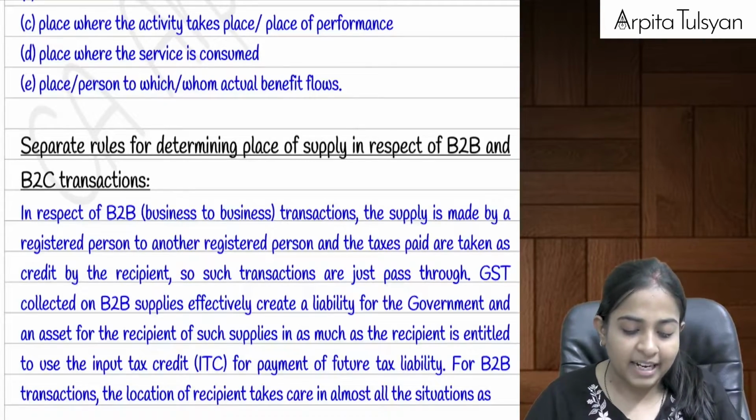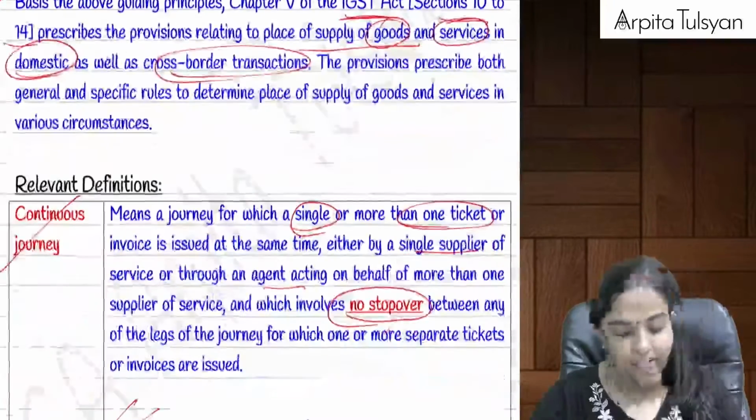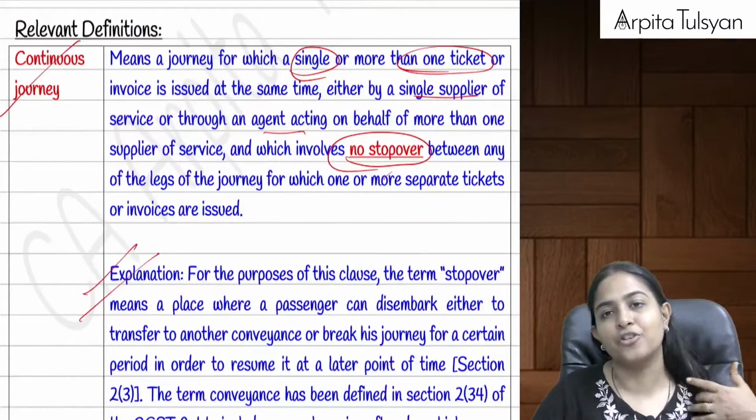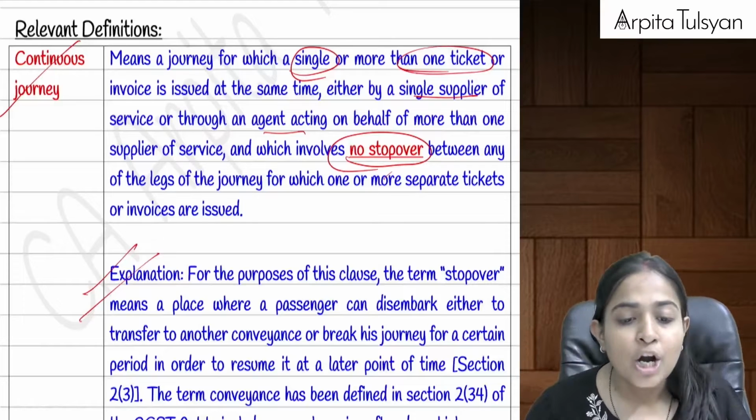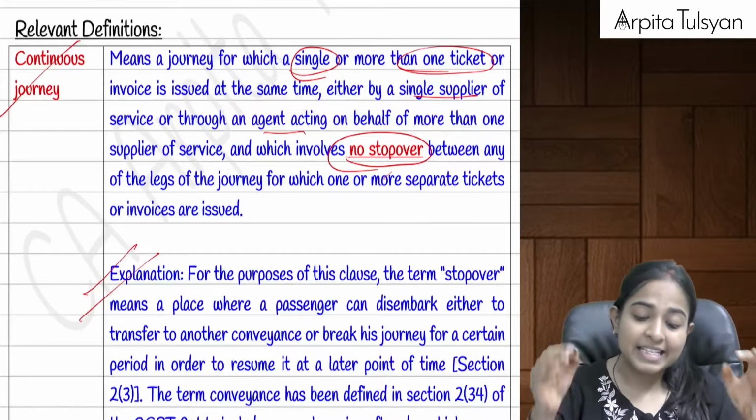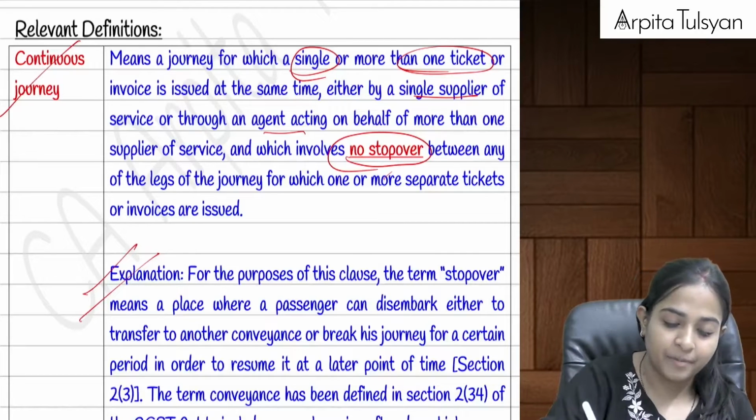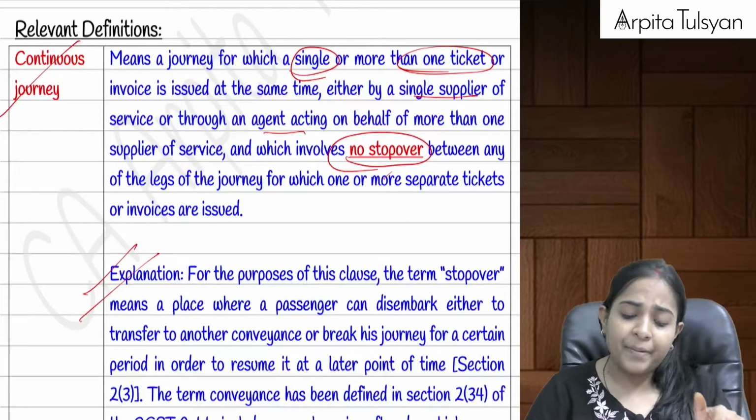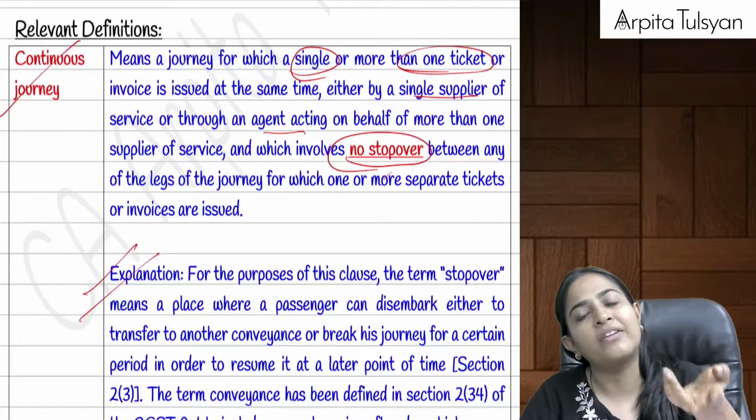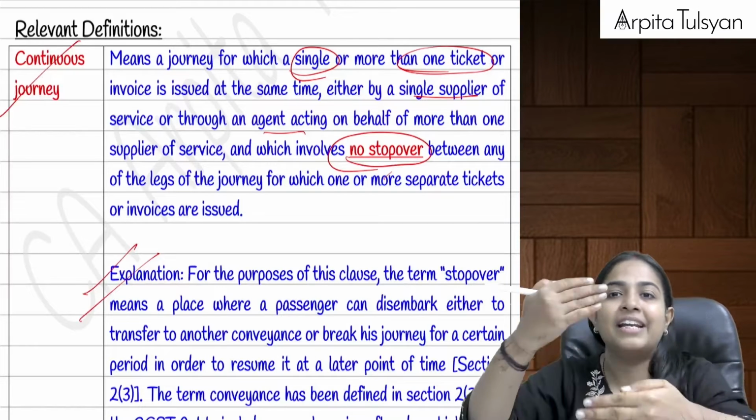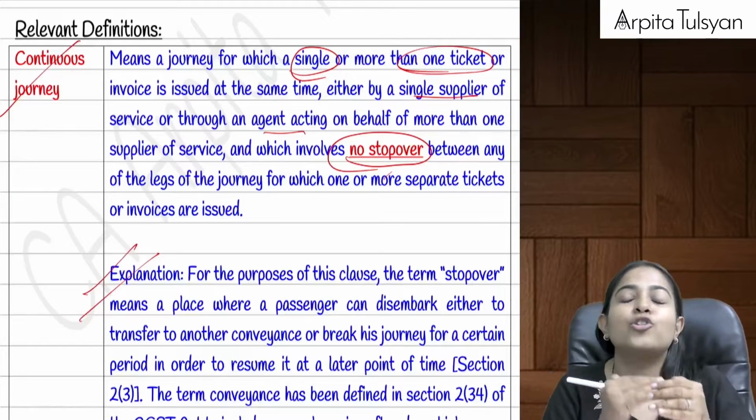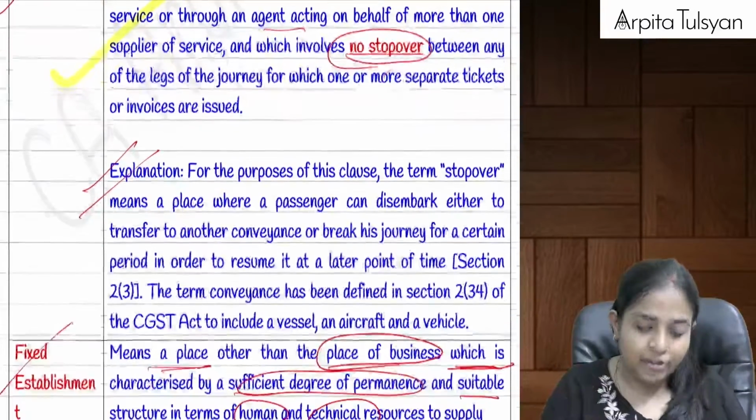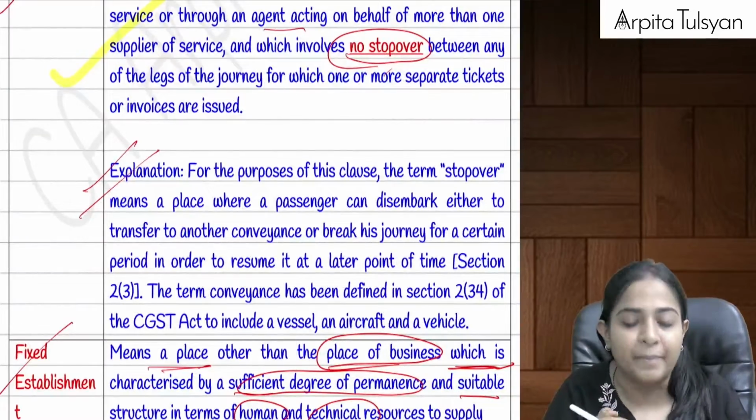Okay, then going to the next one, that is a few relevant definitions. Now the first definition is of continuous journey, that we are going to use in section number 12. Here they are telling that continuous journey is such a journey. Can you see this, everyone here? It is a journey for which there can be a single ticket or separate tickets, more than one ticket issued, but it is a journey in which in between there should be no stopover. Then such a journey will be called a continuous journey. Stopover means there should be no break in between, right?